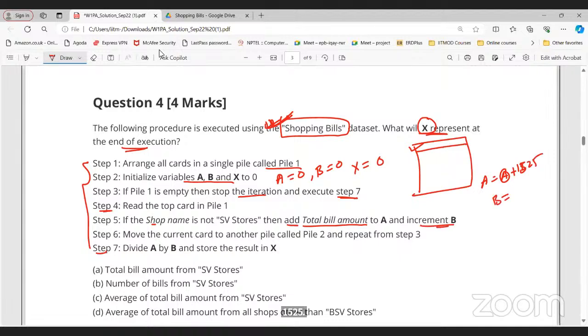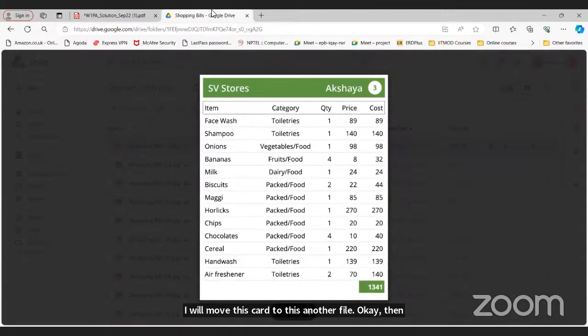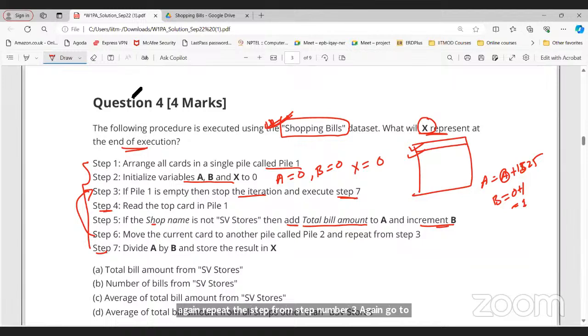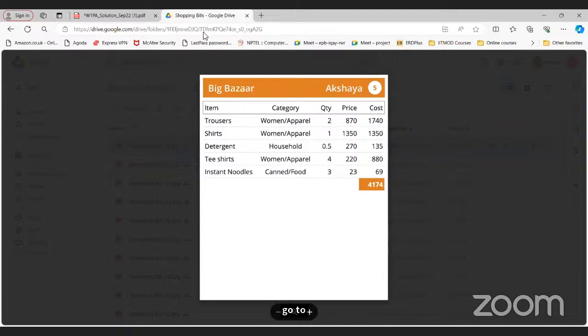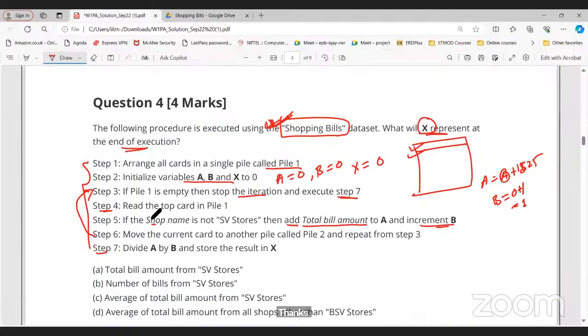And B will be what? 0 plus 1, that is basically 1, right? I will move this card to another pile. Okay. Then again repeat the steps from step number 3. Again go to the next card. Again it is SV store, so this condition is false. Again go to the next card. Again this is false for SV store. Now again we have a Big Bazaar, right? True. So shop name is not SV store, so that is true. Then add the bill amount to A.